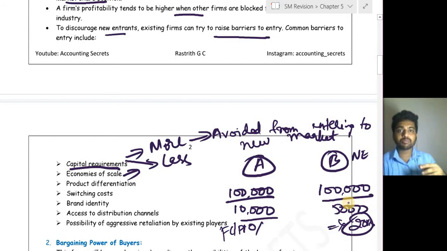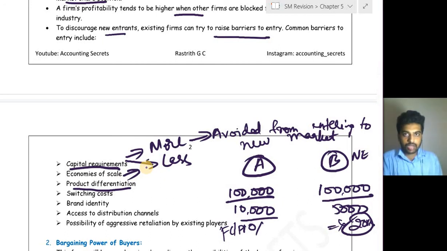There is a possibility that the customer may not accept that price because the products are the same, satisfaction is the same. Why they have to pay more? So if economies of scale is there in existing businesses, then that will be one of the barriers for the new entrant. Next one is product differentiation. So as we already learned, profit will be more and reserves will be there in existing firms, because of which they can go for product differentiation, as it includes more and more research and development cost. They can afford it, but for the new entrants, it is difficult.